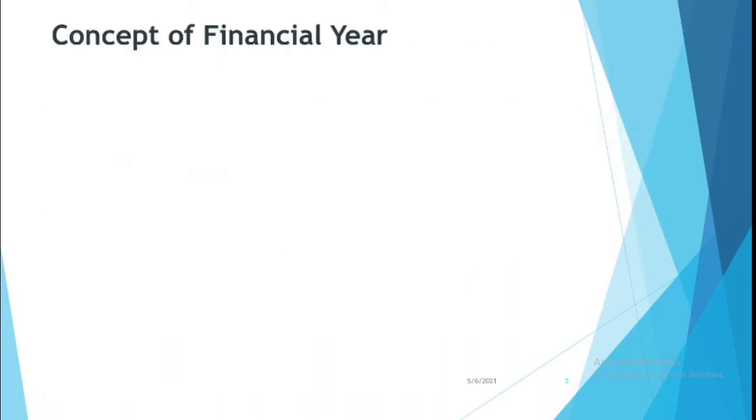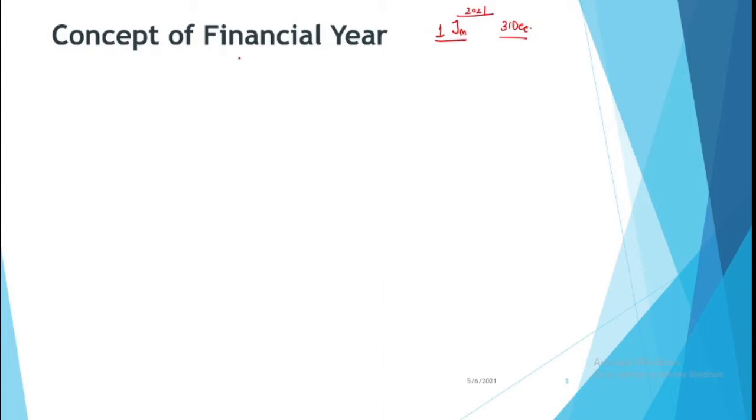So before we start with the assessment year or previous year, we need to understand the concept of financial year. Like when you look at the budgets of an economy, you are always finding that the budget does not start with the calendar year. Calendar year means the year as per the calendar. When you look at your calendar, you find that a year starts on January 1st and it ends on 31st December. So present year, say 2021, it started on 1st January, it ends on 31st December.